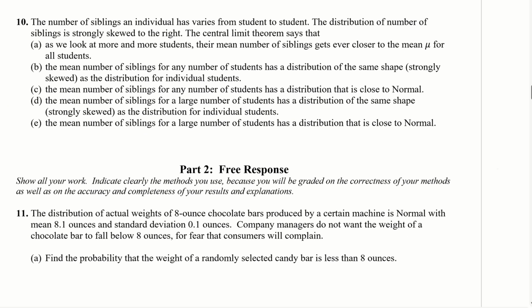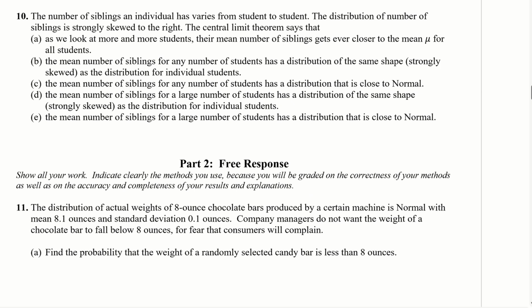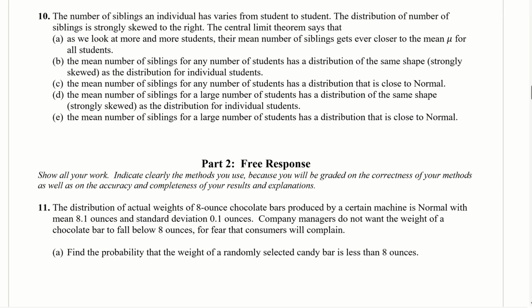All right, so number 10, the number of siblings an individual has varies from student to student. The distribution of number of siblings is strongly skewed to the right. What does the central limit theorem say? As we look at more and more students, their mean number of siblings gets ever closer to the mean mu for all students. No, that's not what the central limit theorem says. The mean number of siblings for any number of students has a distribution of the same shape, strongly skewed, as the distribution for individual students. No, that's not what it says. The mean number of siblings for any number of students has a distribution that is close to normal.